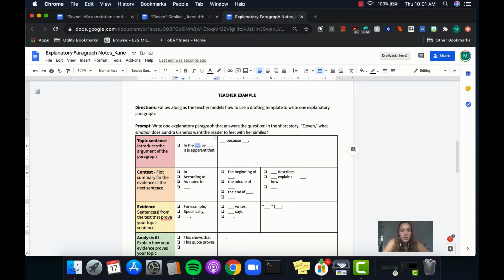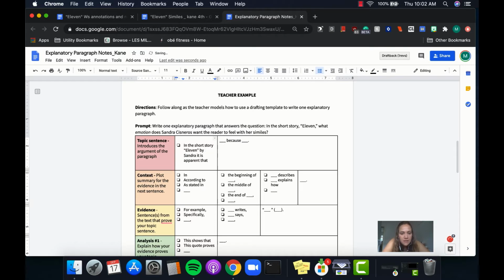So: in the short story, I'm getting anxious typing on camera, "Eleven," by, and then we always need to include the author's name, by Sandra Cisneros. It is apparent that blank because blank.